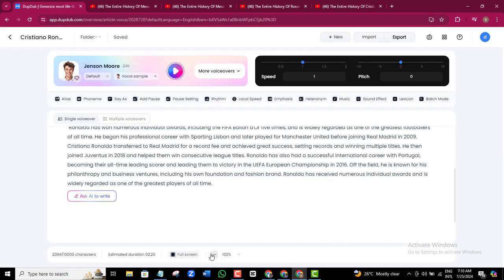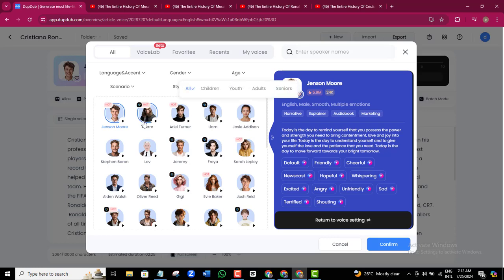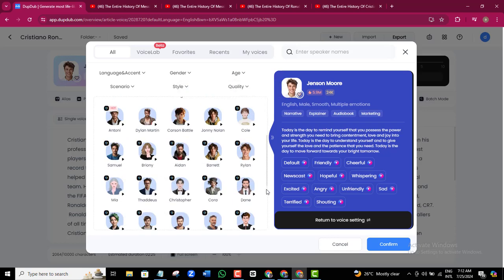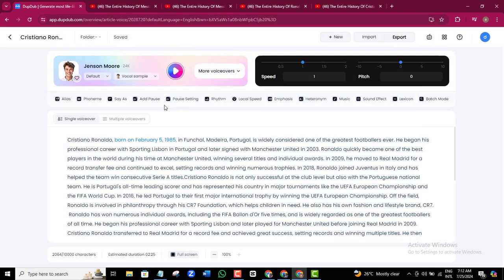I'll be using the default voice here, but here you can also modify the feel of this voice depending on the kind of videos you're making. And if peradventure you don't like this particular voice, or maybe you want to use a female voice, here is where you can change the voice type. To hear what the voice sounds like, just click the play button.